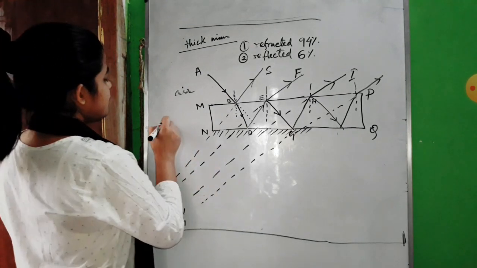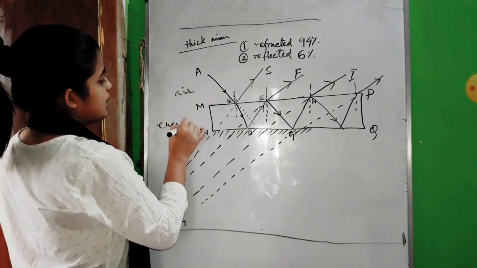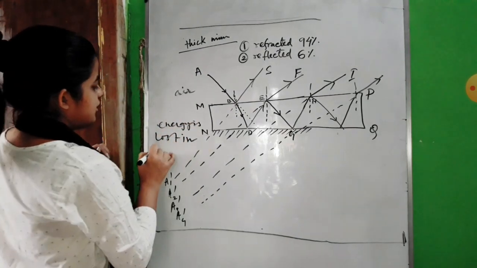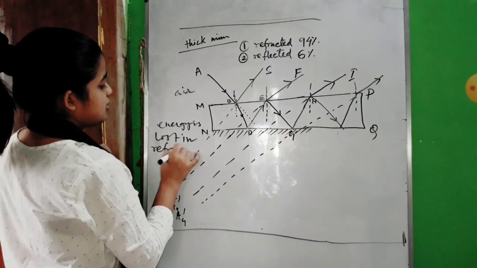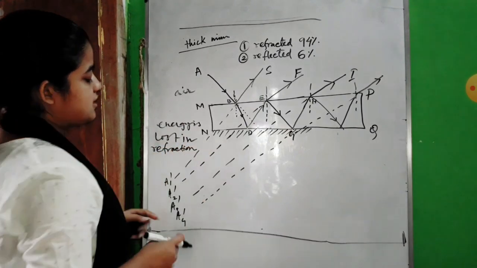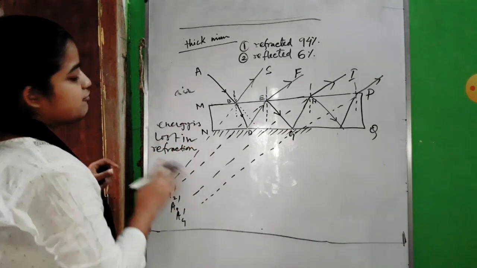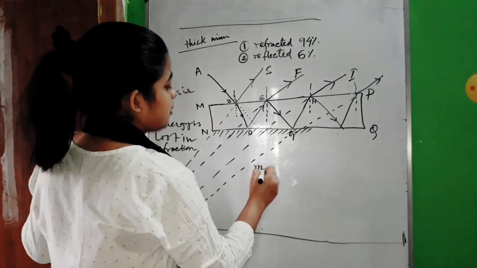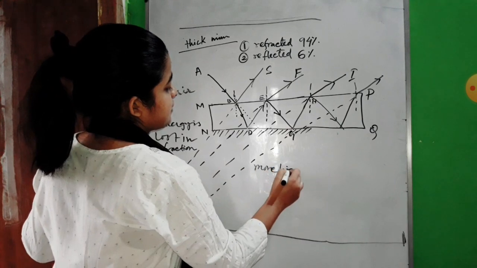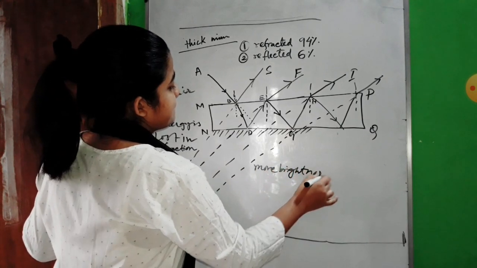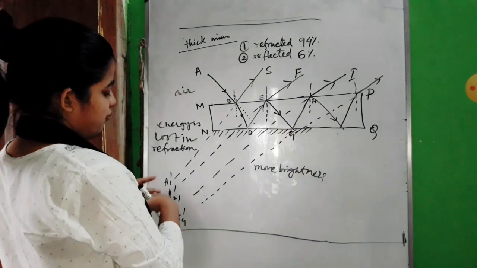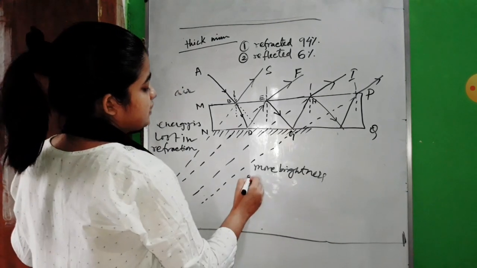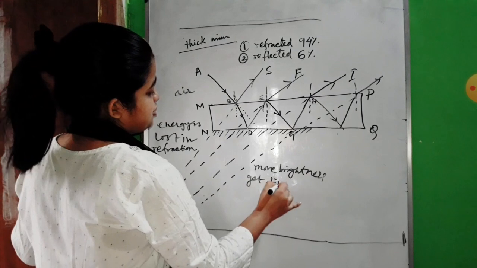So energy is lost in refraction. Because of that, only the first two images have much more brightness, but all the other images, A3, A4, A5, will have their brightness diminished.